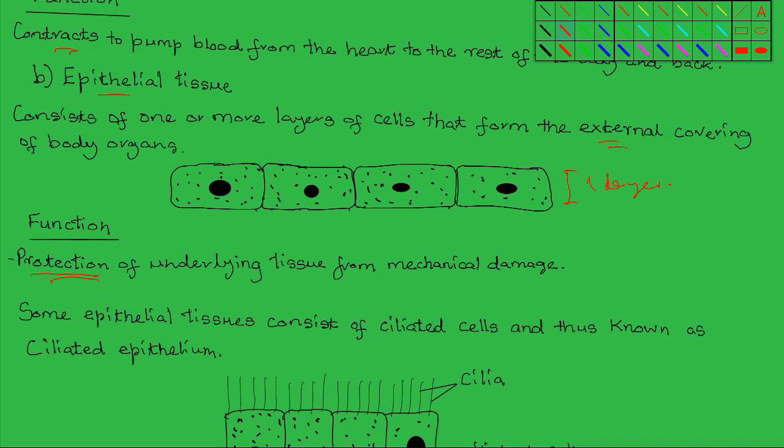Now, some epithelial tissues are specialized even more in that they contain cilia. So they are known as ciliated cells, and these ciliated cells therefore form the ciliated epithelium.